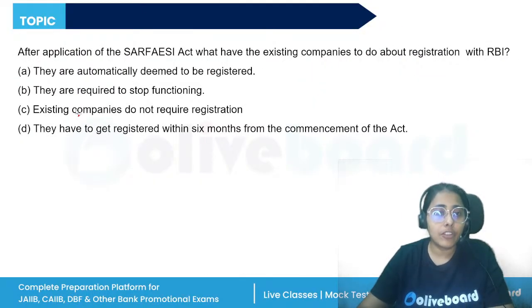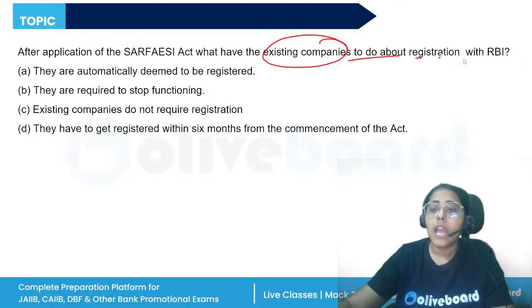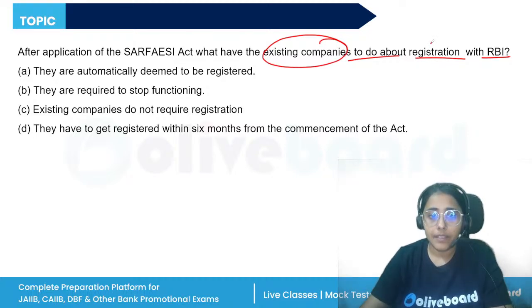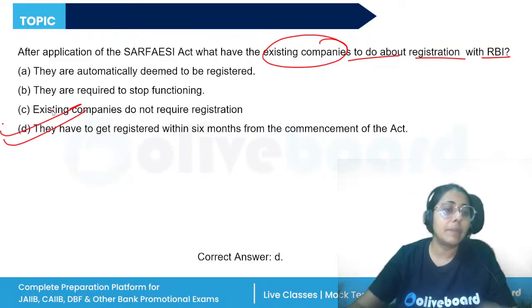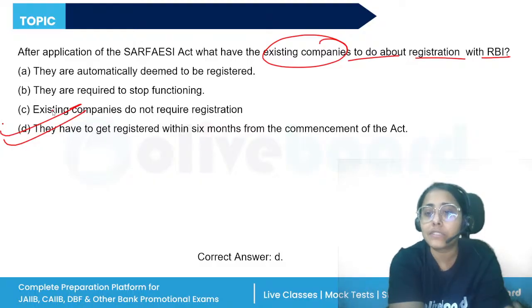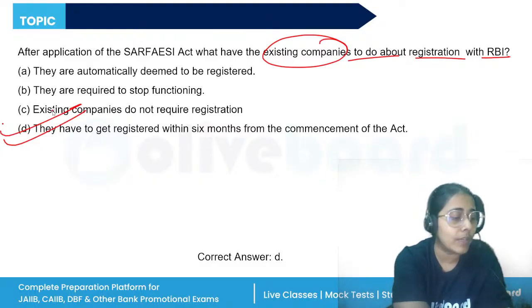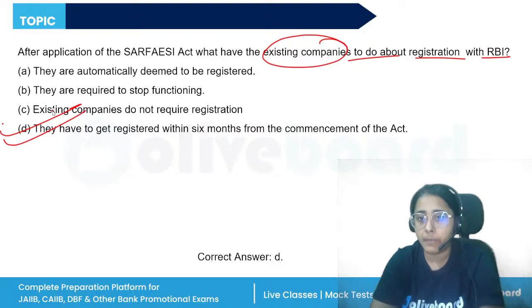After application of the SARFAESI Act, what have the existing companies to do about registration with RBI? They are automatically deemed to be registered. They are required to stop functioning. Existing companies do not require registration, or they have to get registered within 6 months of the commencement of the act. The correct answer will be D. If a new company wants to establish an ARC, first they need to get prior approval and registration from RBI.